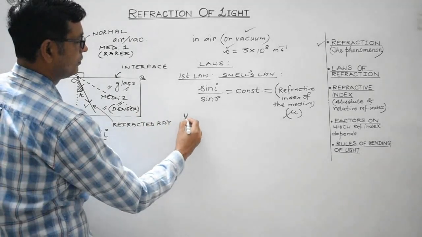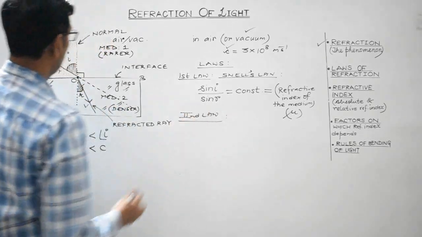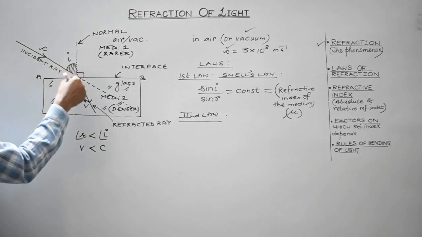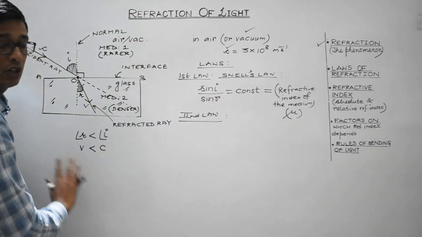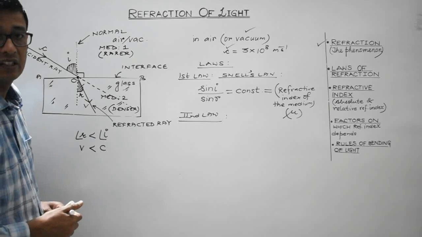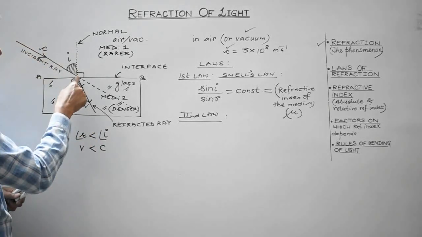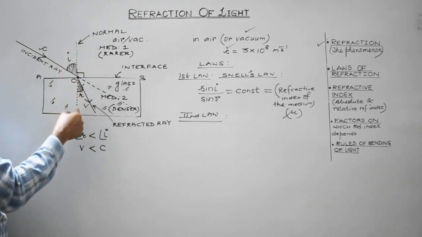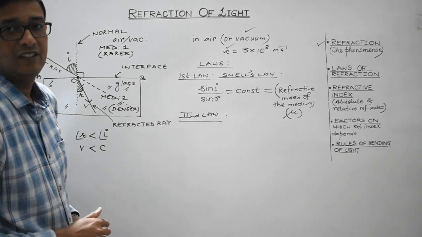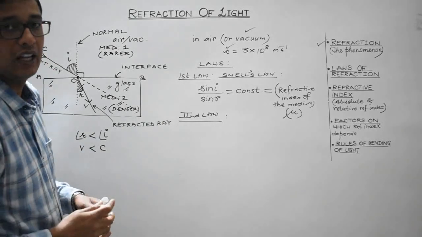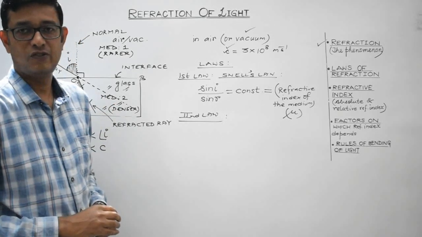And second, look, here this is the incident ray, this is the refracted ray, and this is the normal. All these are lying on the plane of this whiteboard. So the second law states that the incident ray, the refracted ray, and the normal to the interface all lie in the same plane. These two are collectively known as the laws of refraction.